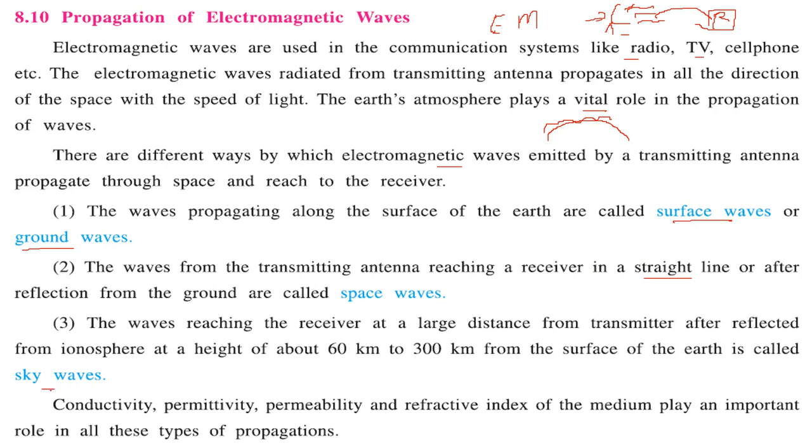Then we have sky waves. The wave reaching the receiver at a large distance from the transmitter, after reflecting from a layer of the Earth's atmosphere like the ionosphere, from 60 km to 300 km from the surface of the Earth, so it reflects from one of the layers and comes back.